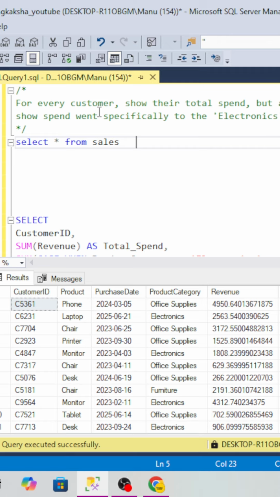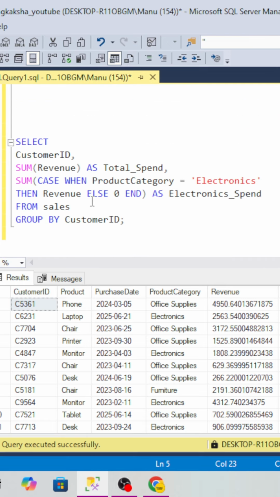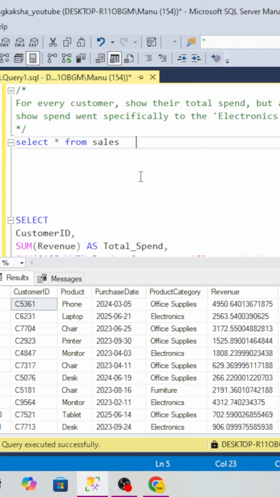So if you are a customer, you could order multiple products, right? You can order clothes, you can order electronics items. So you have to find the total spending. Total spending is fine, right? If you do a group by on the customer, we can get that. But the question is that we have to find it for the specific category in a single query. So how will we do that?